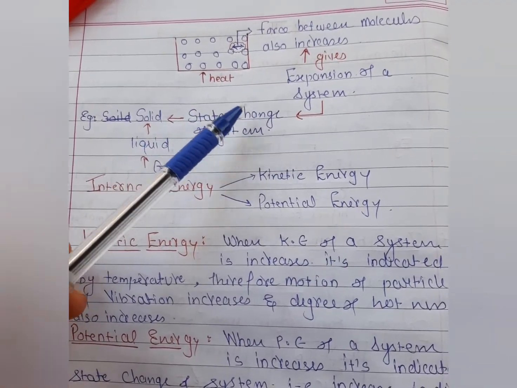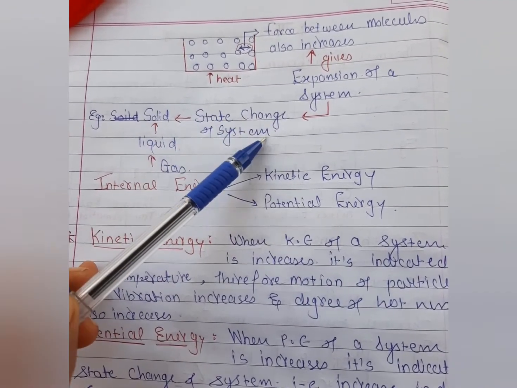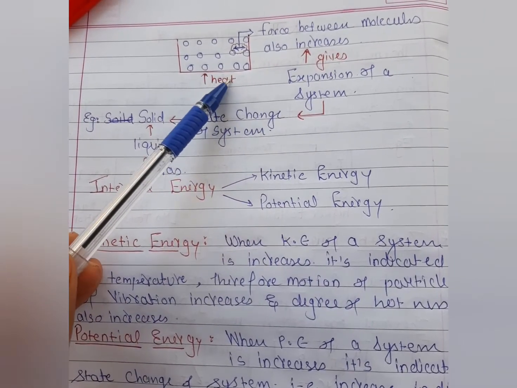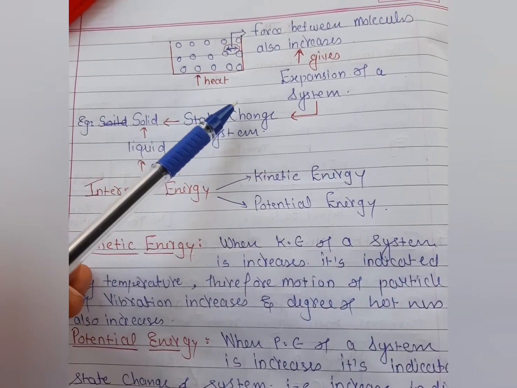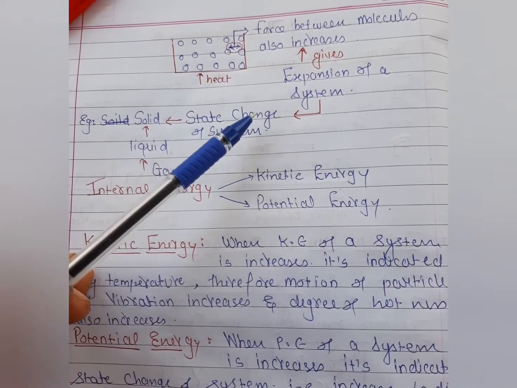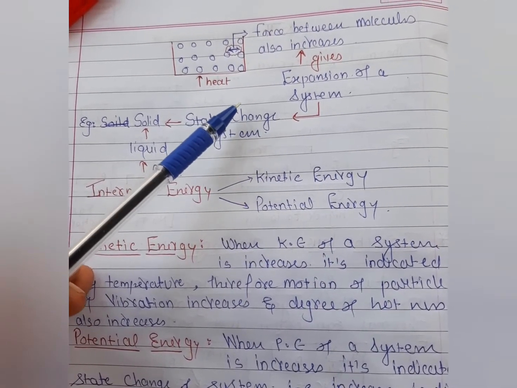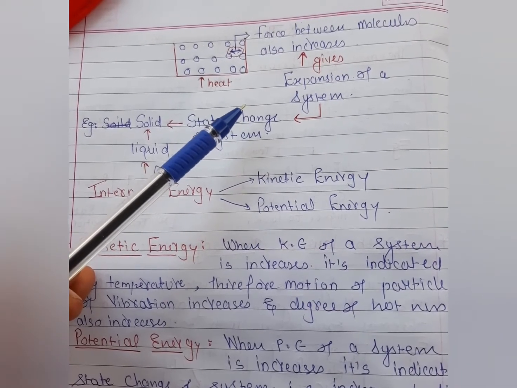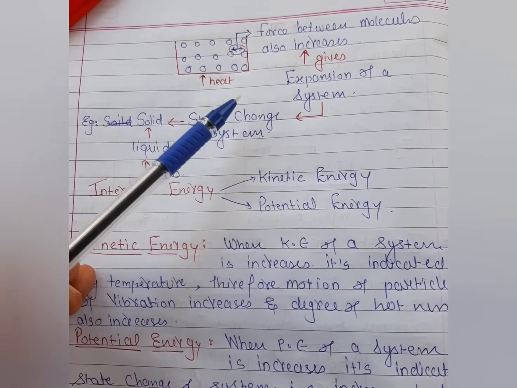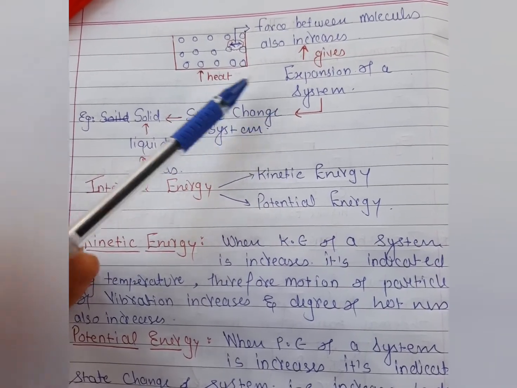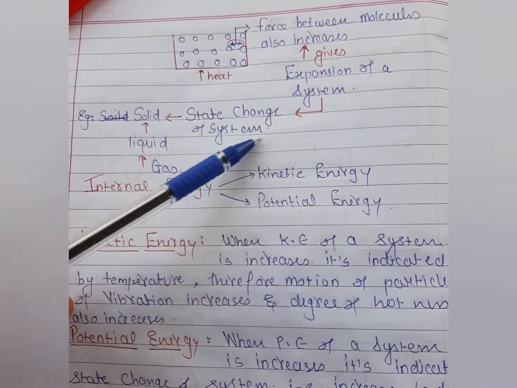Yes students, this has happened, the change of state of a system. I have already considered the example of water. When we give more heat to that water, then what happens? The internal energy of the molecules has changed, and after a certain time the state of the water molecules changes and it is converted into vapor. This is what happens, and this is the case I explained here.